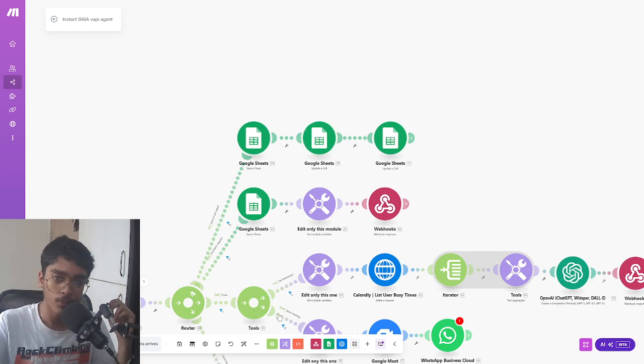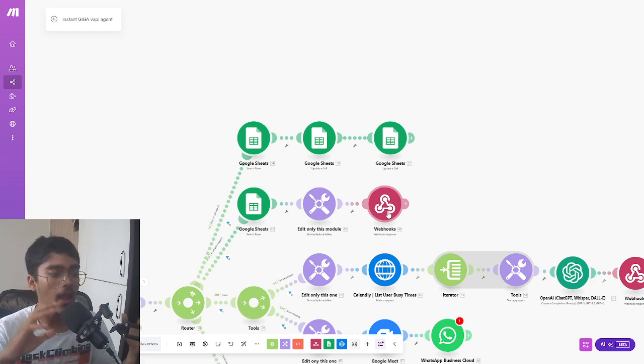Then we have Google Sheets again, but this time it's to get the assistant. So let's just say the same person calls back, or we send a call to someone. In that case, we would have their name as a variable, their background, their history, life history, stuff like that. So it just allows us to personalize the call even more. So instead of saying hey first name, it could say hey Joseph, hey Luna, hey Mary, stuff like that.